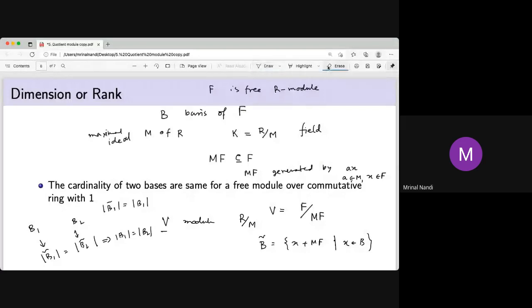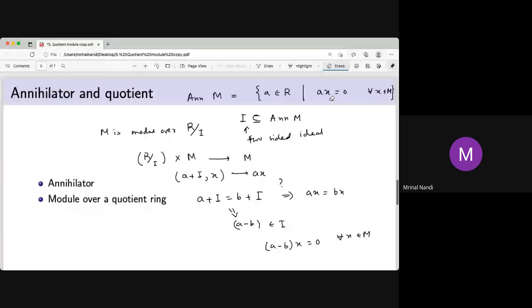But to go to the vector space, we need two different things. First, you need the annihilator: you make the module over the ring quotient by some proper ideal which is a subset of the annihilator, and that makes a field.